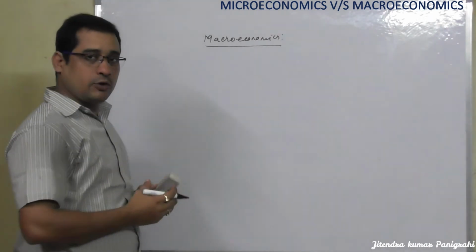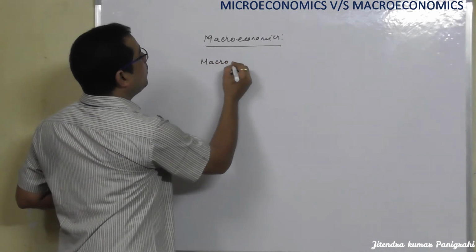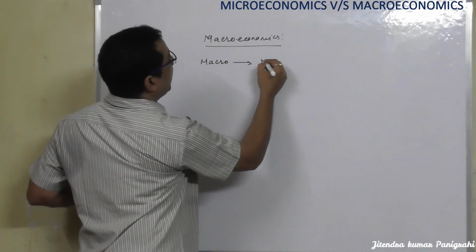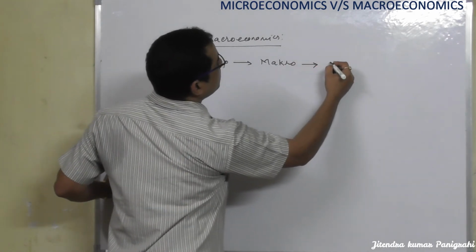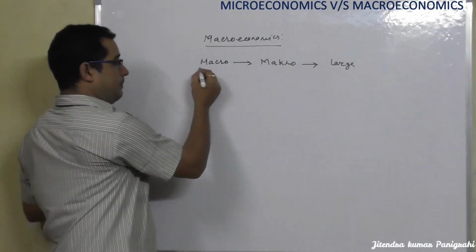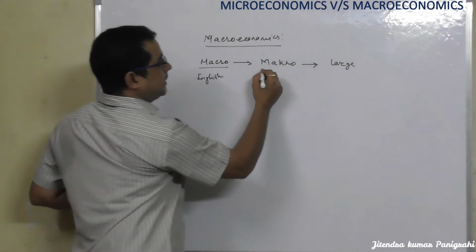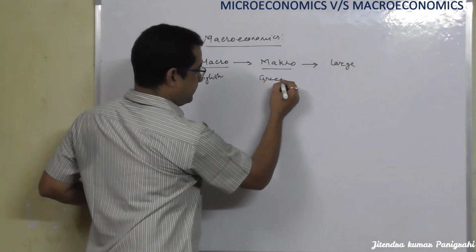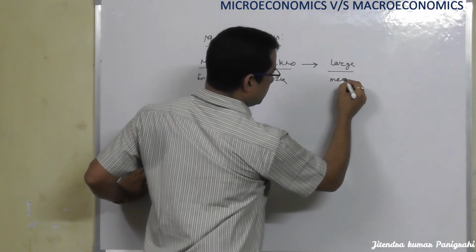The macro concept is derived from macro, which has been derived from the Greek word makro, which means large. Macro is the English term. This is the Greek term, and the meaning is large.